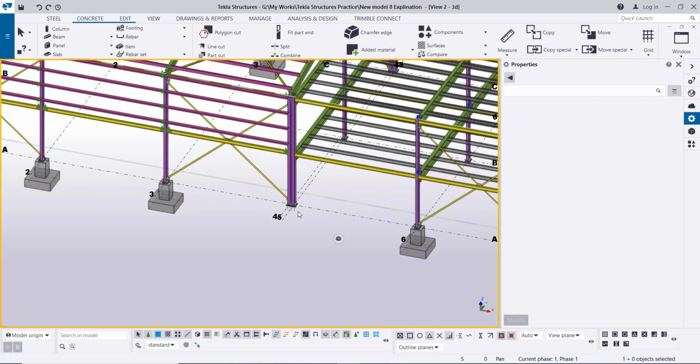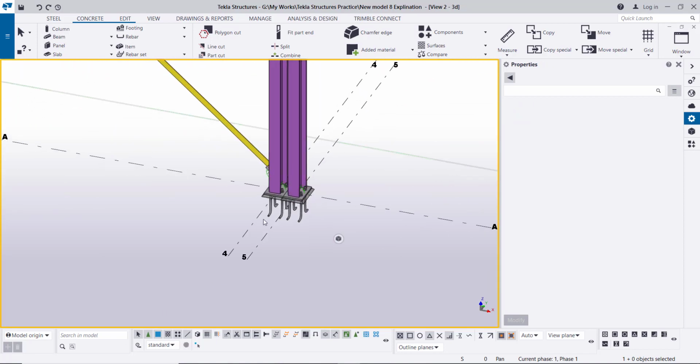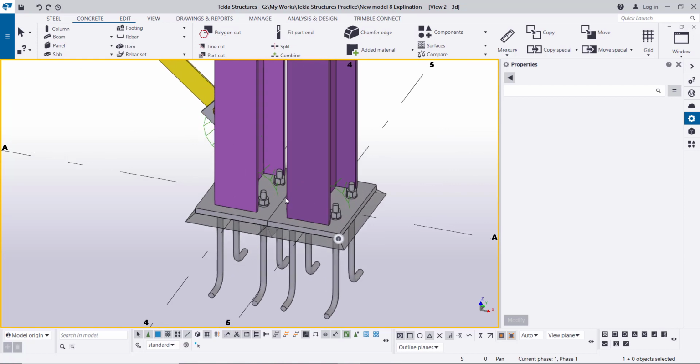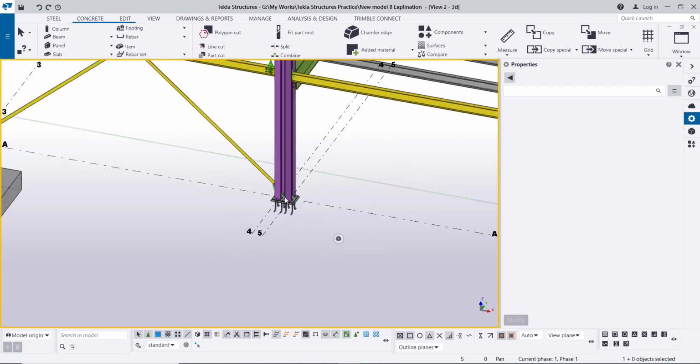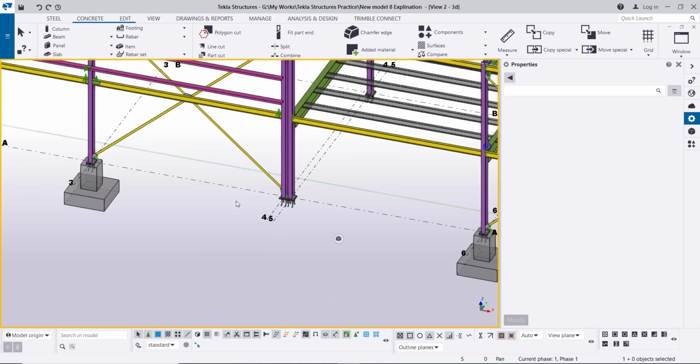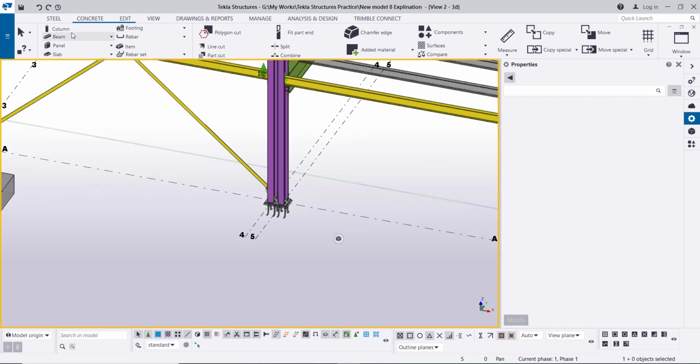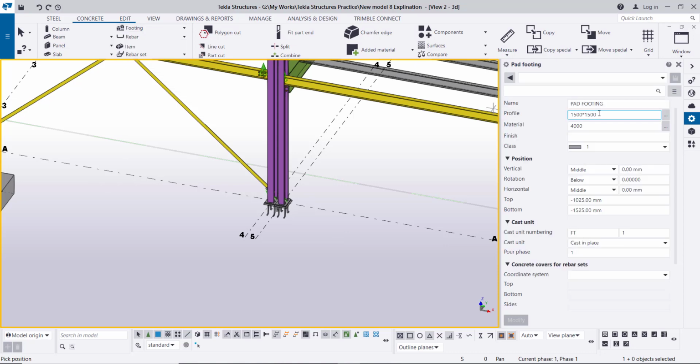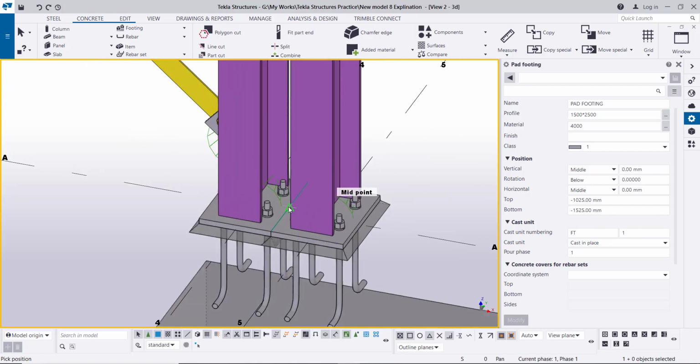Now the grid 4 and 5 columns here will rest on one foundation and one pedestal. So again, if we go to the pad footing, click and hold shift, the foundation, we will select 1500 by 2500, it will be bigger. The same elevations, and we have to click in between.